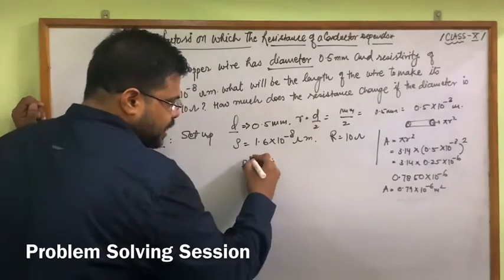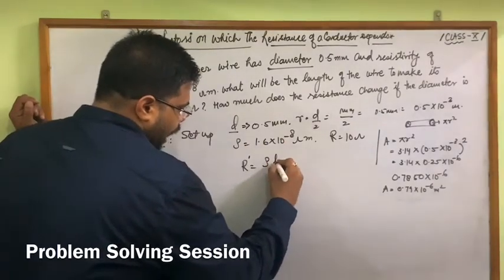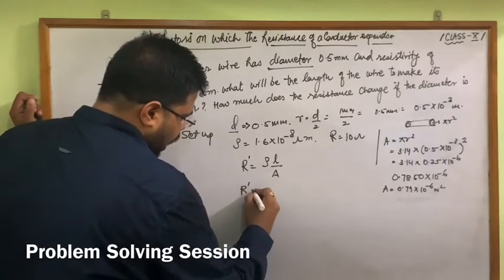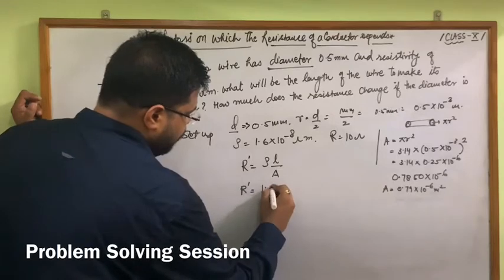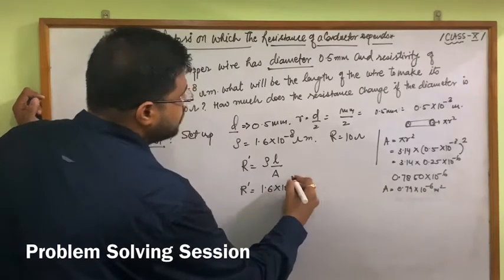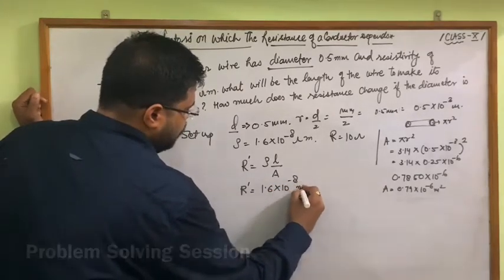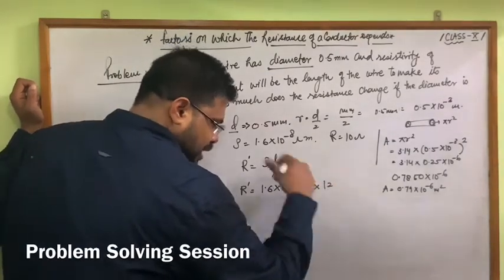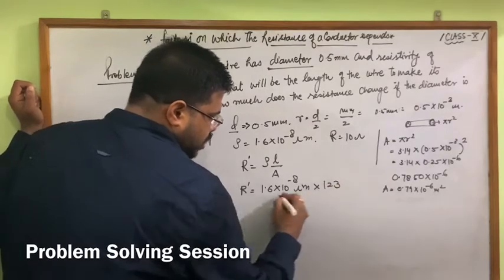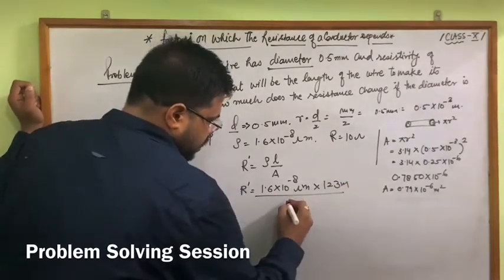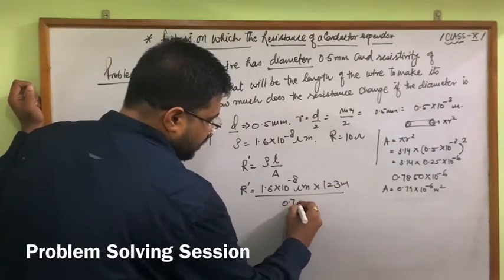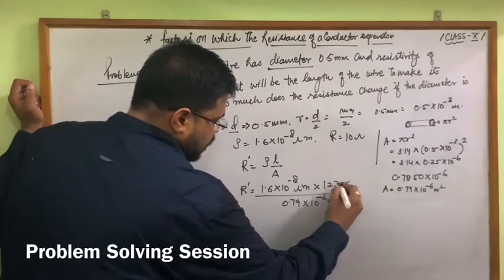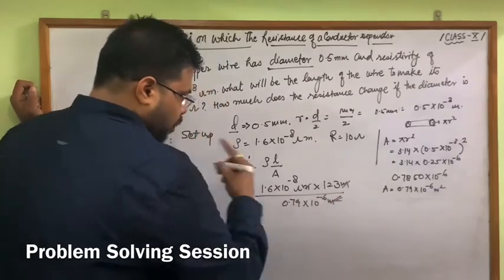For the second case we can say R dash equals rho L upon A. R dash: rho is given 1.6 into 10 raised to the power minus 8 ohm meter, and the length from the last case is 22, we can take it as almost 23 meter, and 0.79 into 10 raised to the power minus 6 meter square. This one cancels, only ohm is remaining.